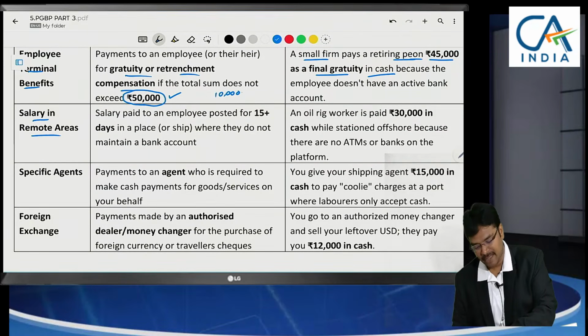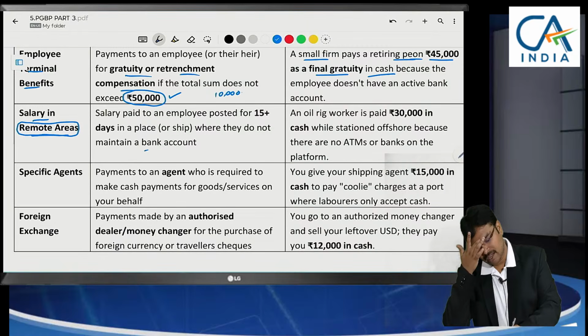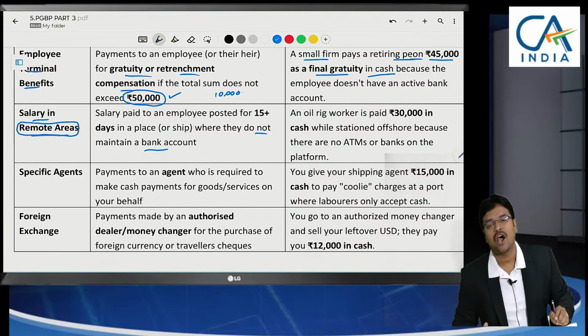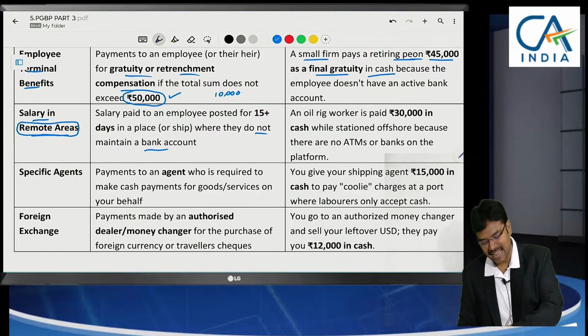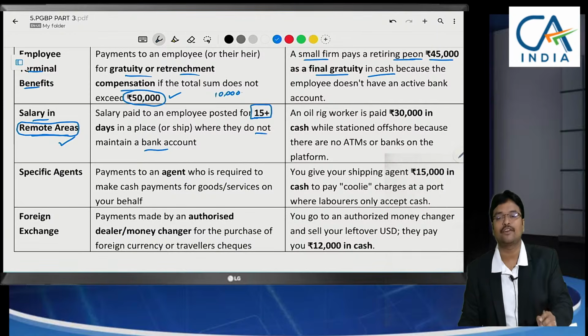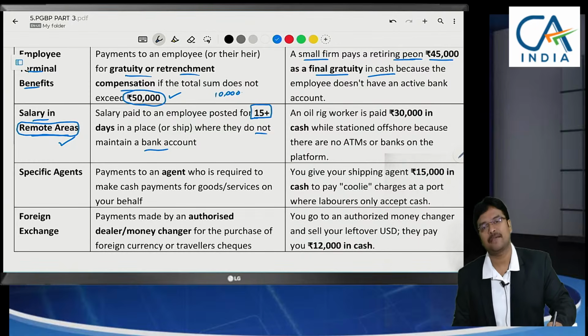where salary is payable in remote areas. So our employee is working in remote areas. That means, so the place which is not served with any bank account, their ATMs also will not be there. Sir, he can open an account in a city, no, okay. If he credit salary to that account, how can he use in that remote area? There is no ATM facility, there is no banking facility. So, to such employees, whether cash payment is permissible? Yes. If you see an example here, but he should be in employment in that remote areas for 15 plus days. Below 15 days means he comes back to the city, then we can make payment to him.